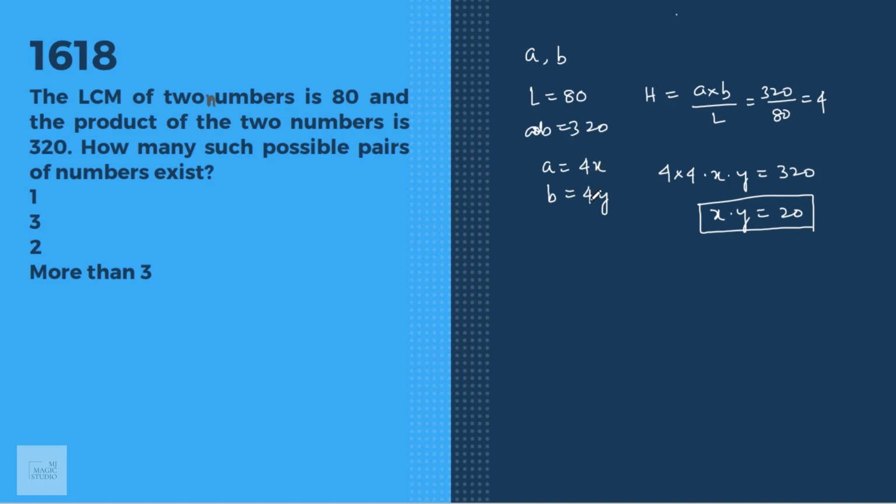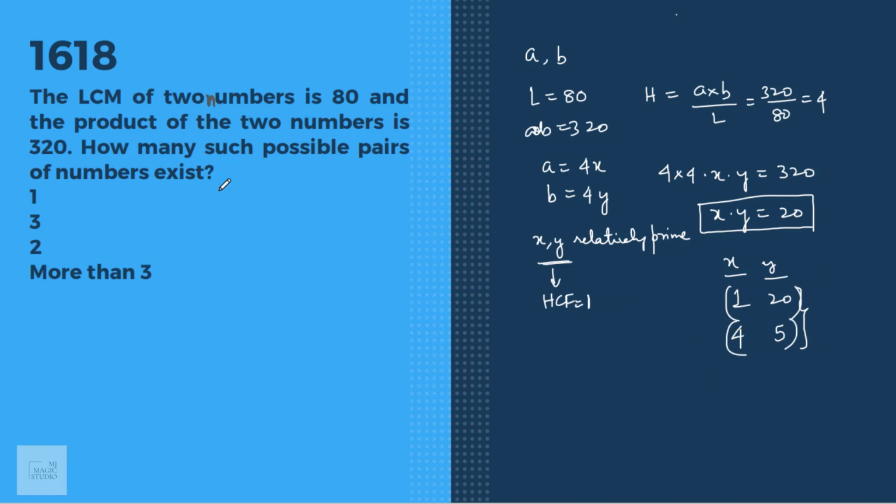Now, since the numbers are 4x and 4y, we also know that x and y should be relatively prime to each other. That means either both can be prime or one of them can be prime, but the HCF of x and y should be 1. That is what we mean by relatively prime. Now if the product is 20, then what can be the values? If I take x as 1, y can be 20. 1 and 20 are relatively prime to each other. If I take x as 4, y can be 5. And these are the only two pairs which are possible.